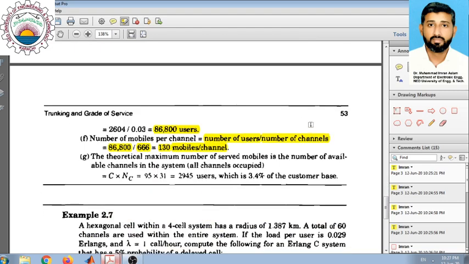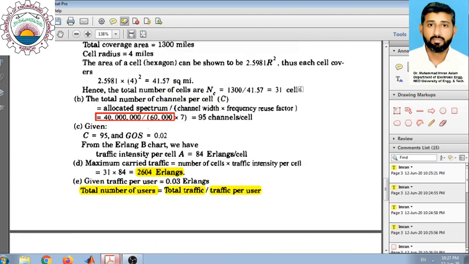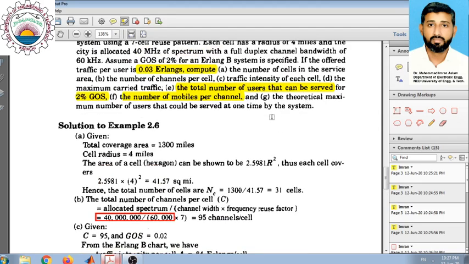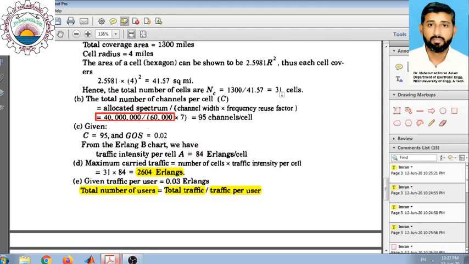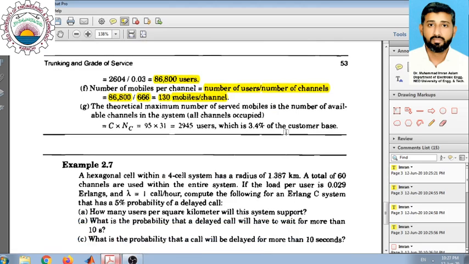In that case we have the maximum possible number of users in that system. In other words, the theoretical maximum number of users will be equal to the maximum number of available channels present in the system.